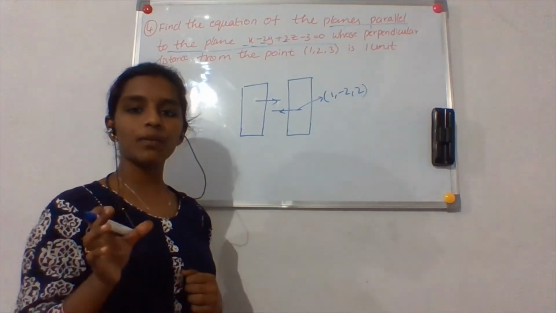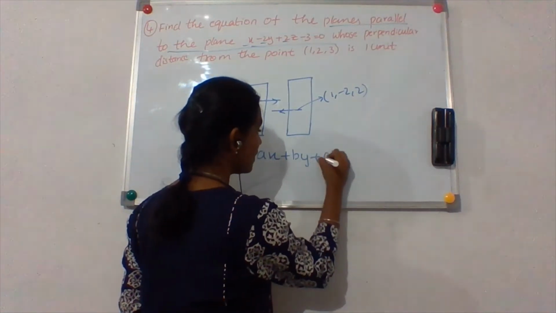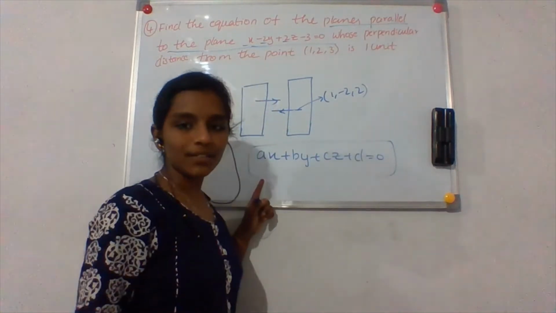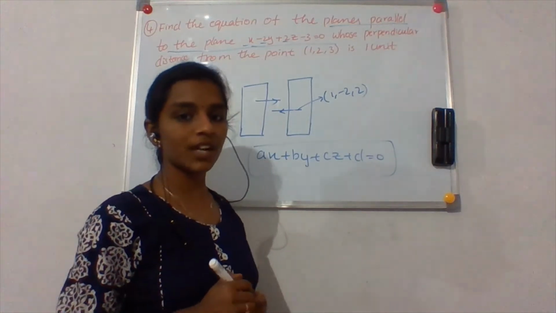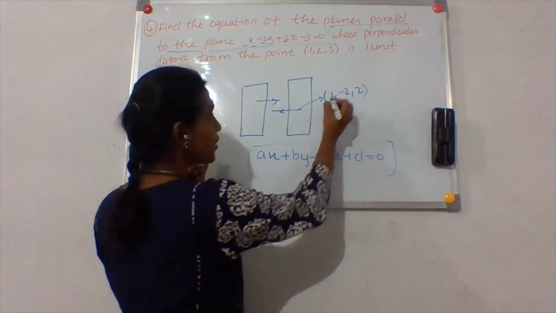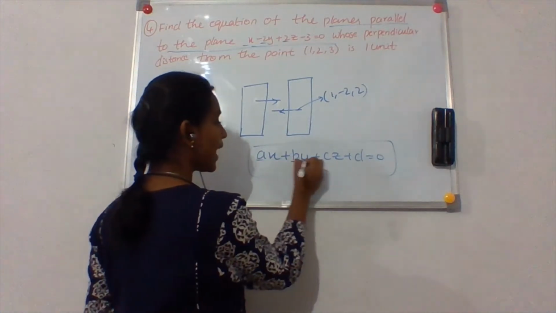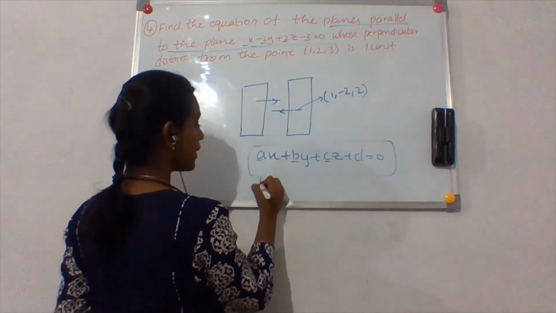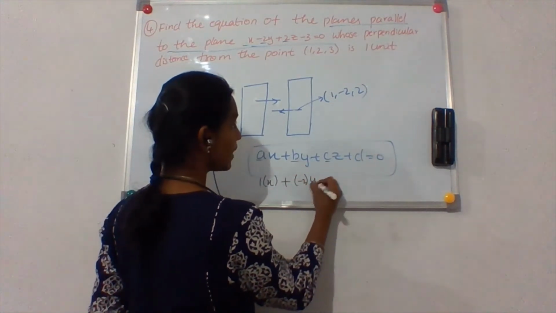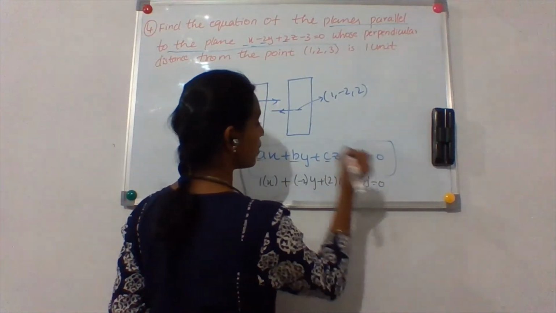So what is the general equation of a plane? That is ax + by + cz + d = 0. This is the general form of the equation of a plane. So now I can put the values of 1, -2 and 2, the DRs of the normal of this plane, in a, b, c, right? So let me put them. 1 into x plus b is -2 into y plus 2 into z plus d is equal to 0.